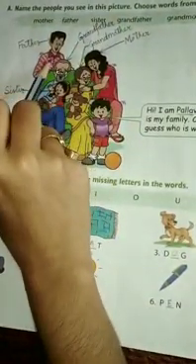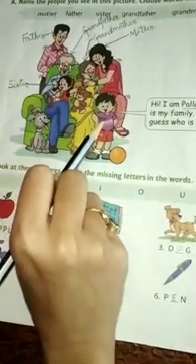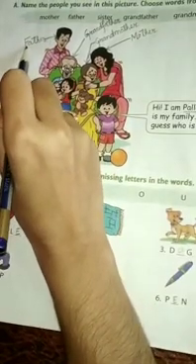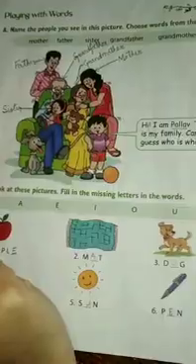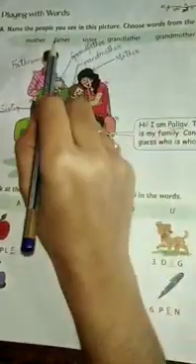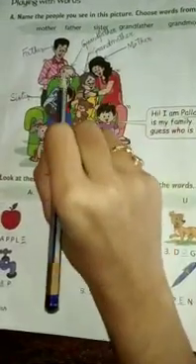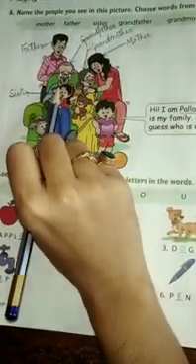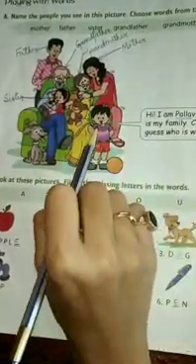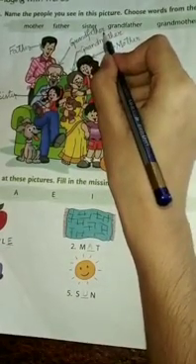So who is he? He is the father of this boy, Pallav. Okay? So give an arrow mark and write the spelling father correctly. Students, spellings are already given here. You have to write the spelling correctly. Okay? Now, who is he? He is the grandfather of Pallav. So give an arrow mark and write the spelling grandfather.